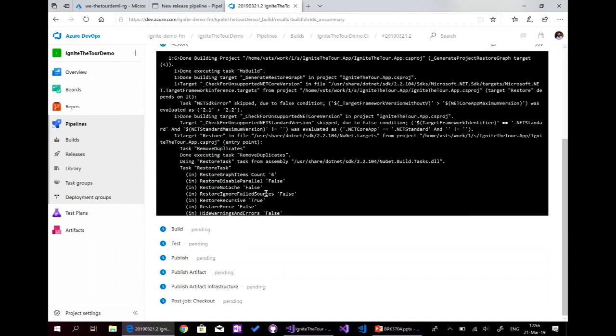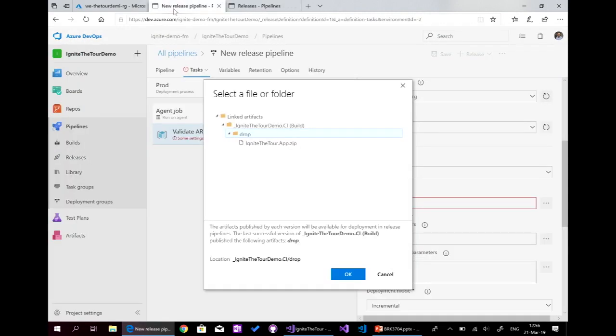So here, okay, we'll wait a little bit. And here, going back, we have only one folder, which is drop, the default folder where we added our zip package. We'll have another folder called infrastructure where we'll have our JSON file.